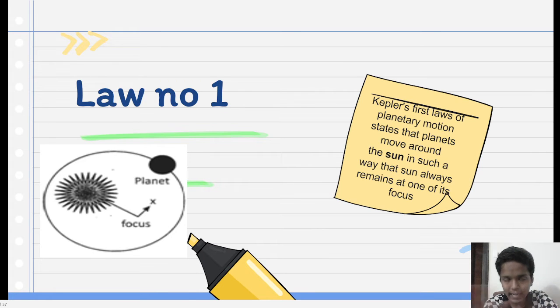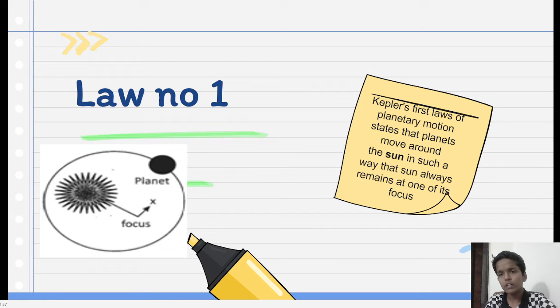See, there is an ellipse in which the sun is a focus and the planets are revolving around the sun. The orbit is in the ellipse shape and the sun is the focus of that ellipse. There are two foci in the ellipse.